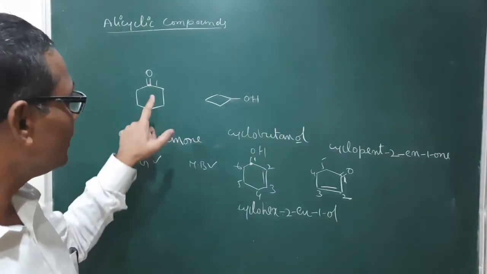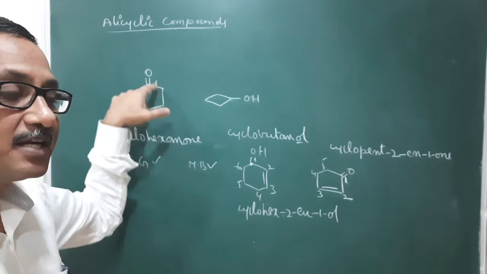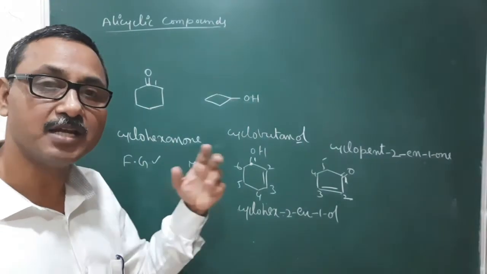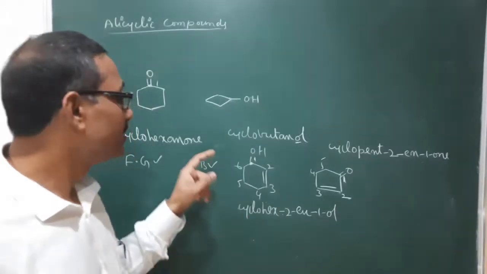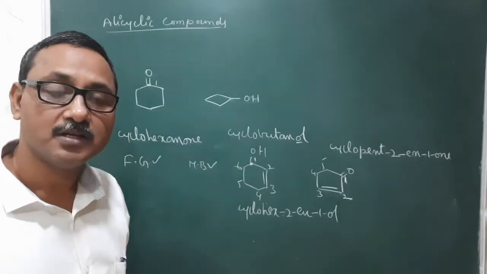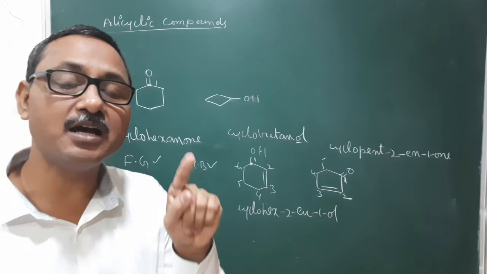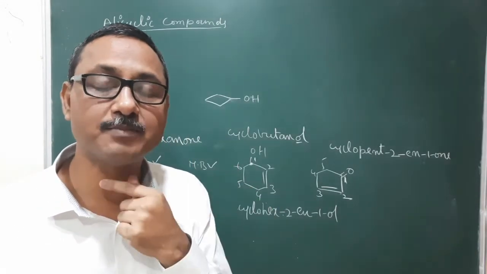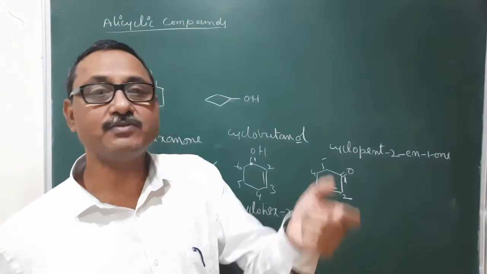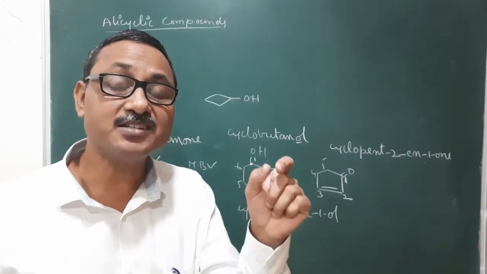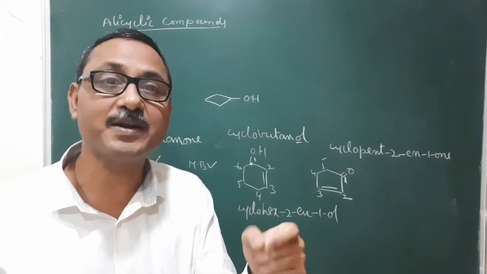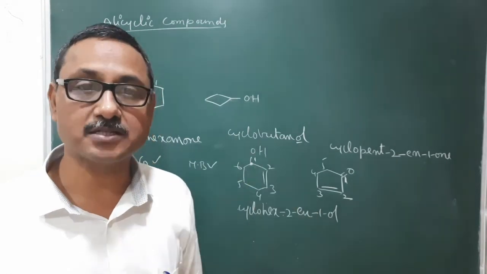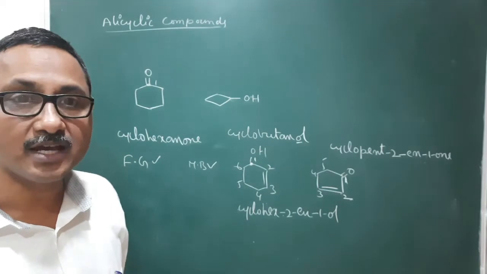So here only one functional group is there. The carbon containing the functional group will get number 1. The remaining procedure is similar to functional group containing compounds. If only one multiple bond is there, then the carbon containing the multiple bond will get 1, the first position is given to that multiple bond. If a functional group as well as a multiple bond is there, the carbon containing the functional group will get priority, meaning number 1 is given to the carbon containing the functional group. Like that we are writing.